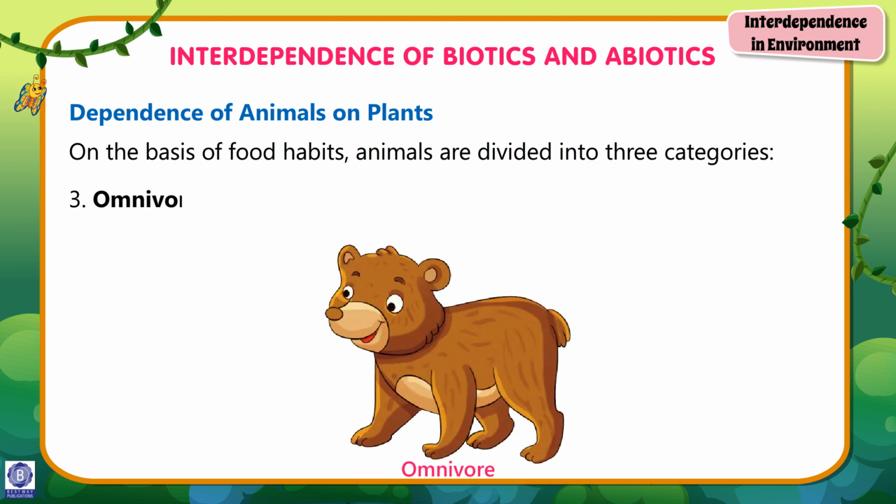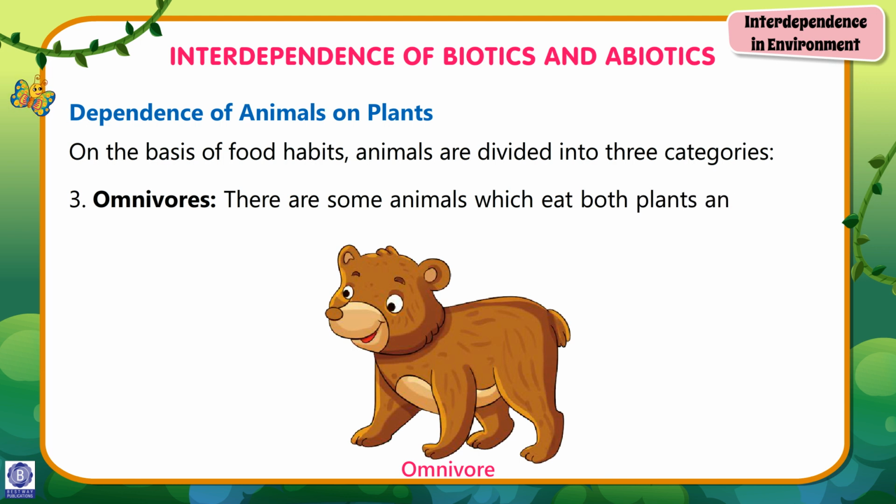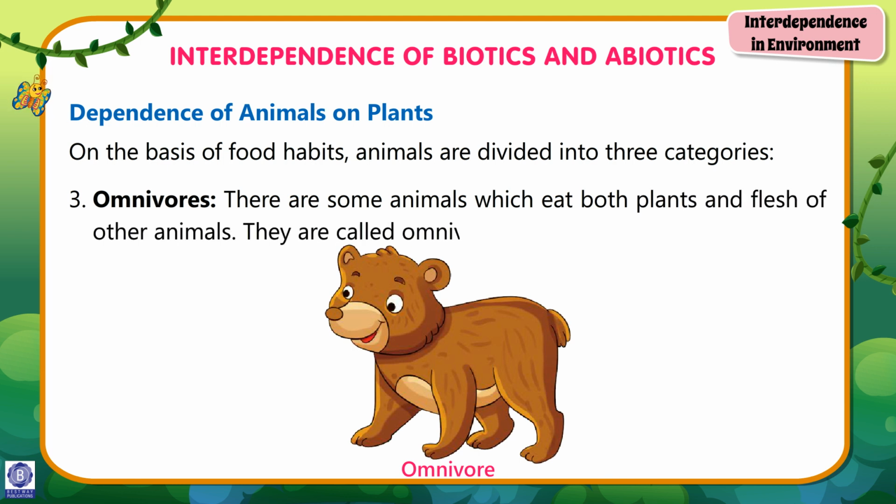Number 3. Omnivores. There are some animals which eat both plants and flesh of other animals. They are called omnivores. Example, human beings, bear, cow, etc.